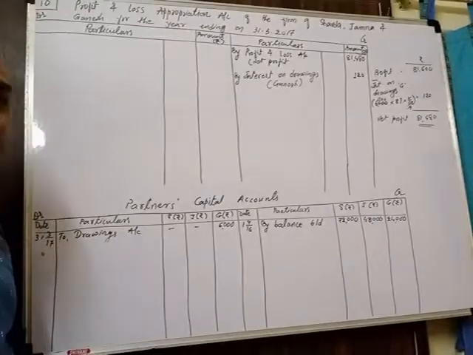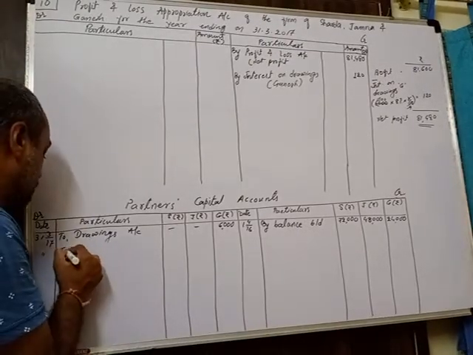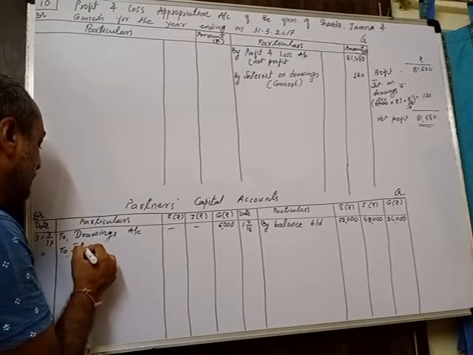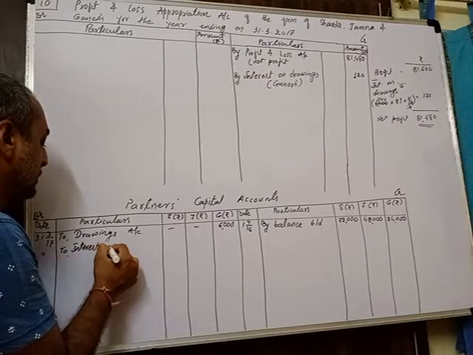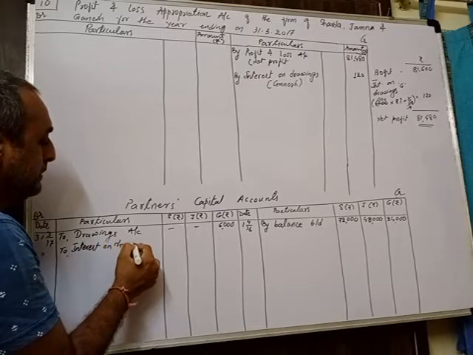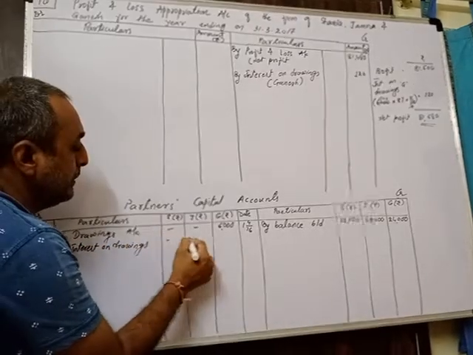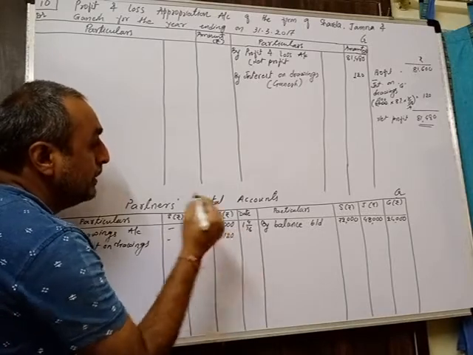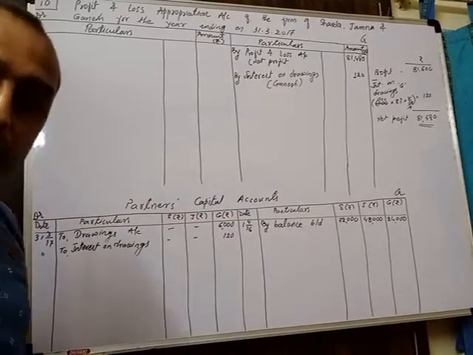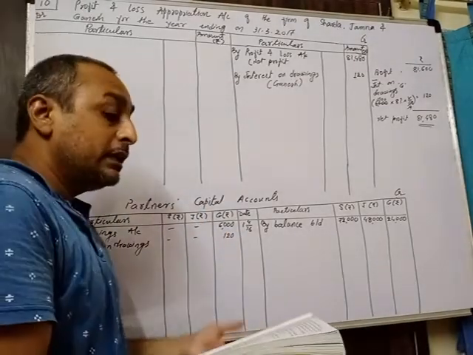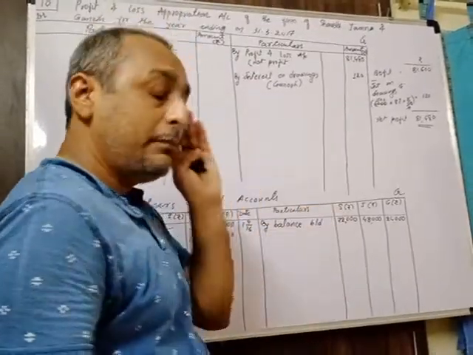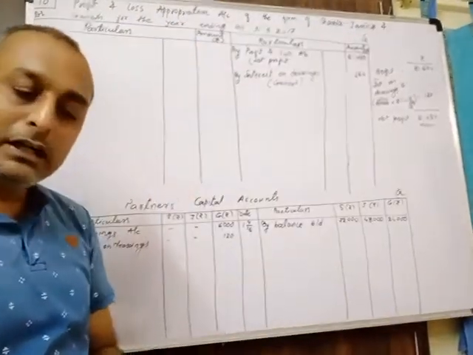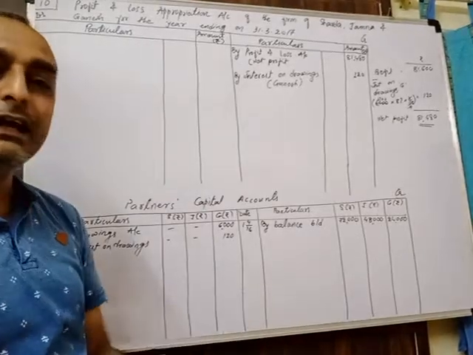Date same 31/3/17. You have to write interest on drawings, amount in the column of Ganesh, 120 rupees. Got it? Okay. Now after recording profit and capital effects, now we'll move on to the regular adjustments given one by one and we'll record the effects now.